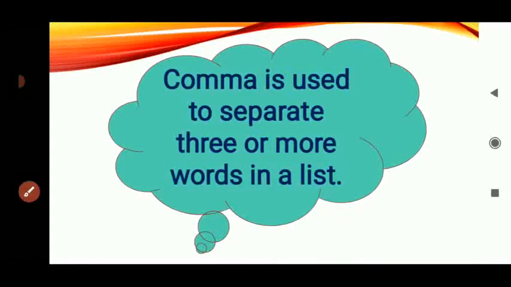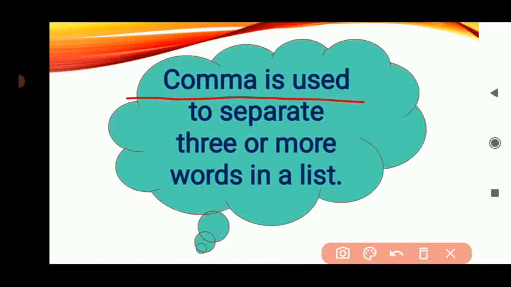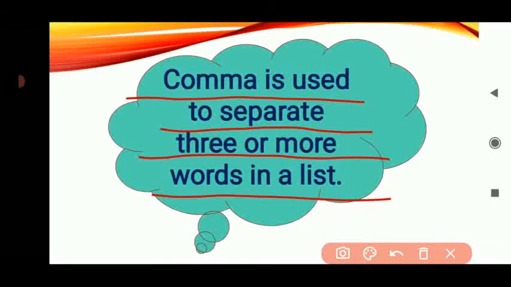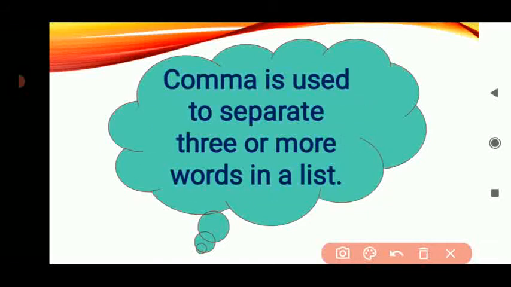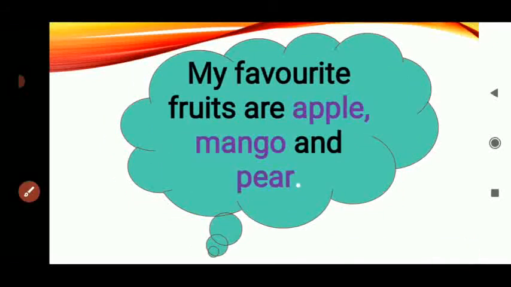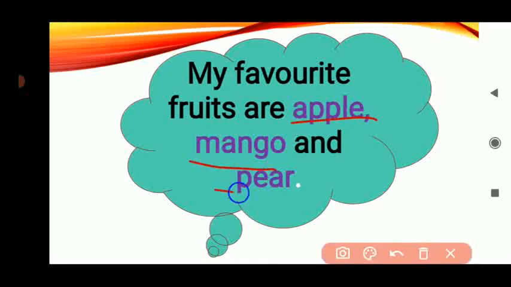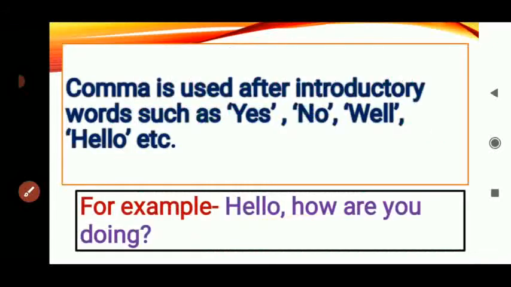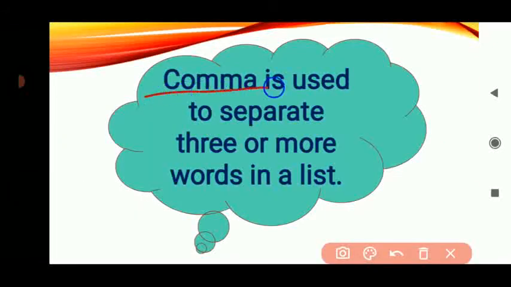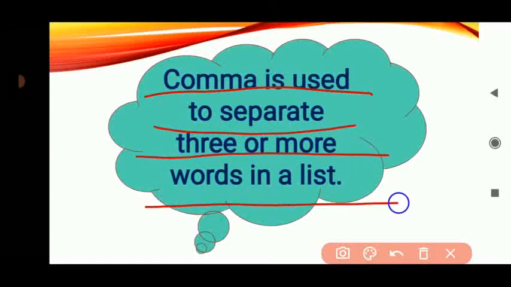Like you can see, comma is used to separate 3 or more words in a list. As you see in the previous sentence, there are 3 words given, 3 fruits given. So we are separating this with a comma. So we will say comma is used to separate 3 or more words in a list.